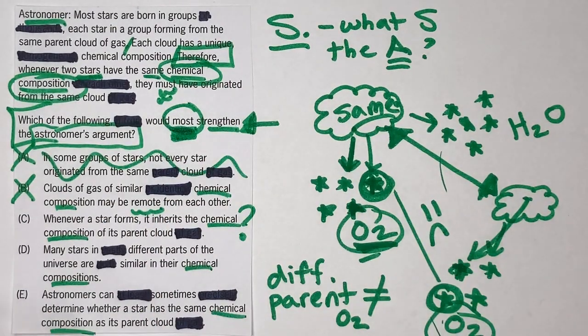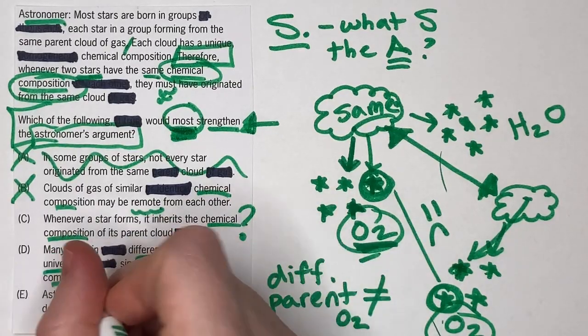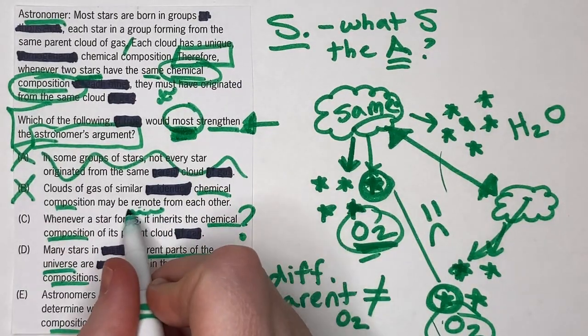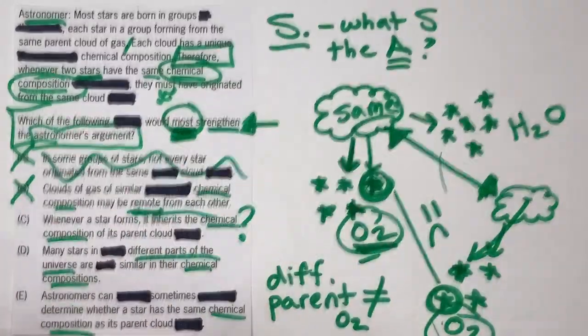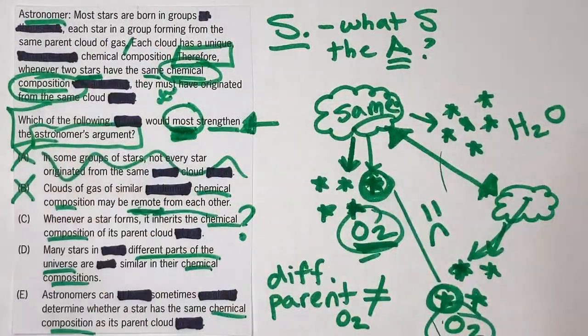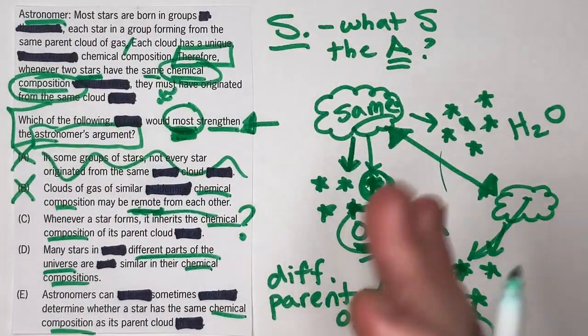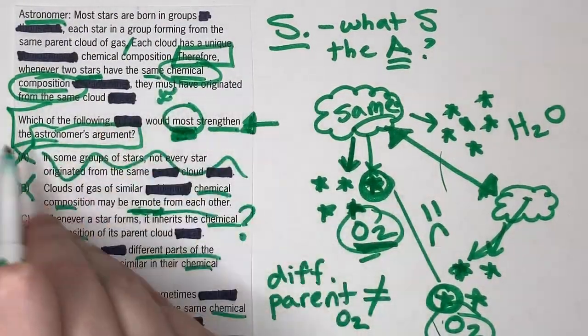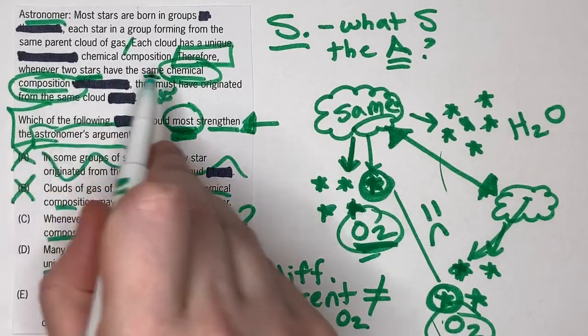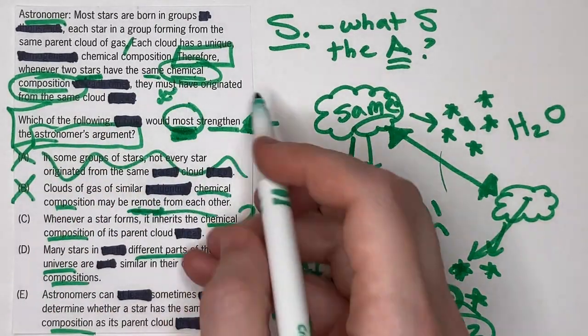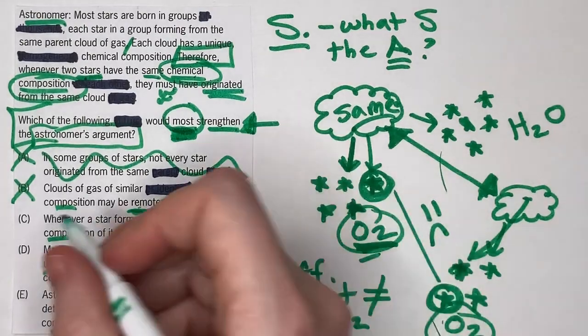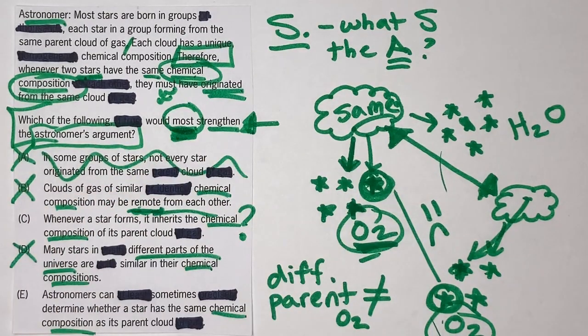D, many stars in different parts of the universe are similar in their chemical compositions. Okay, so again, different parts of the universe. It's a little bit like B, where it said remote from each other, where it's focusing on the physical location and the proximity of these celestial bodies to each other. And that's not the focus of the conclusion. It's about the stars and their chemical composition and where they originated from. So D is a little bit like B, wrong focus.